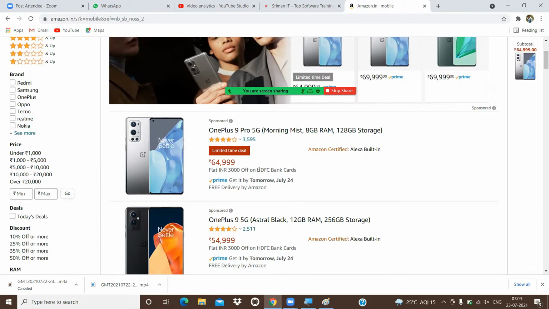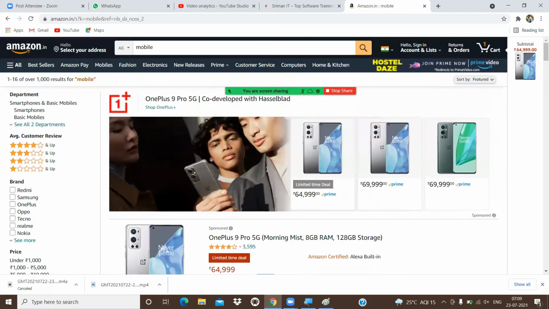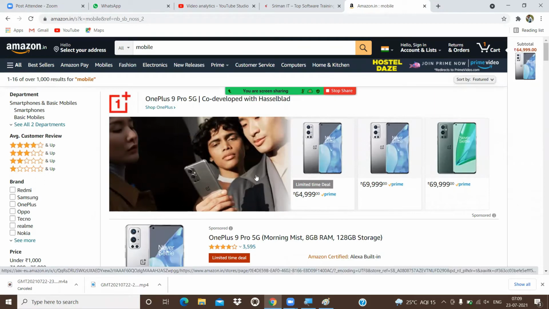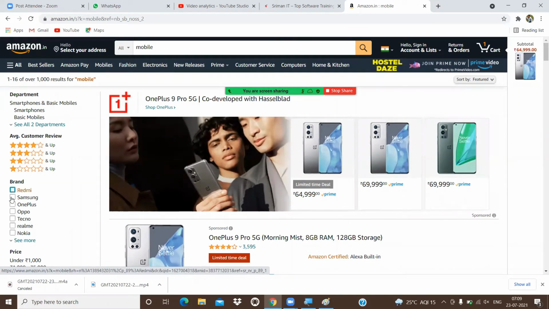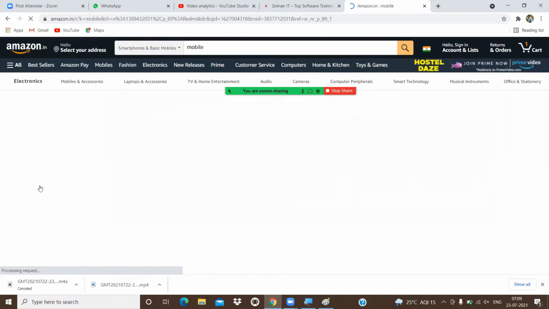HDFC bank is your bank name. It's information. What can we do with this information? We can perform some operations like booking the product, adding the product to the cart, cancelling the product, and selecting required branded options.